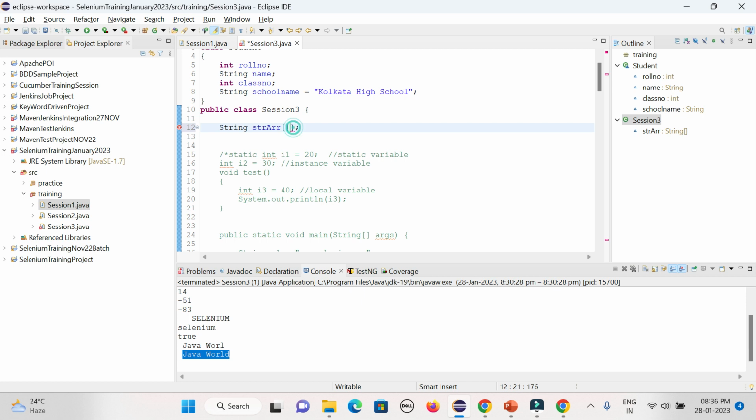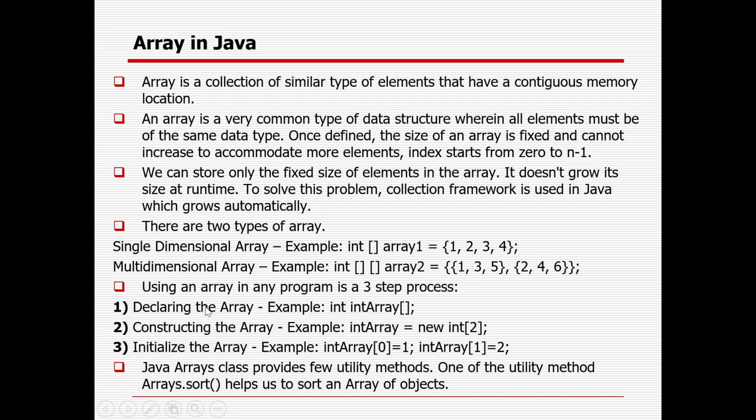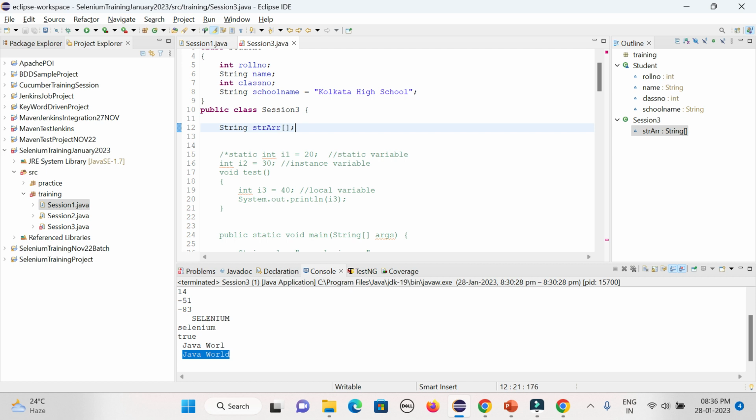Okay, so that is called declaring the array. Then I need to construct the array, meaning I need to define the size of the array, right? Then how can I give it? So this is my variable here, string array. I can define the size with the help of new, with String as the data type, and the size I can give here. Say I want to define the size as 3.